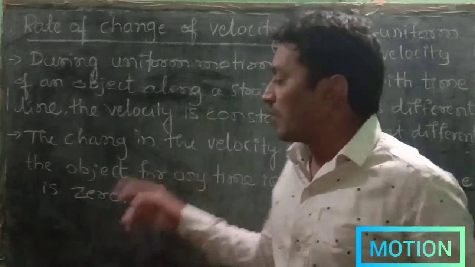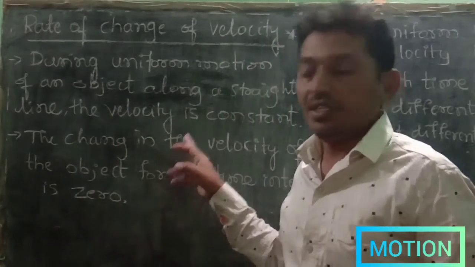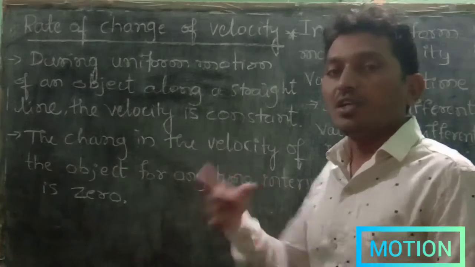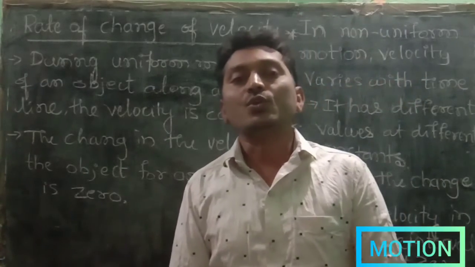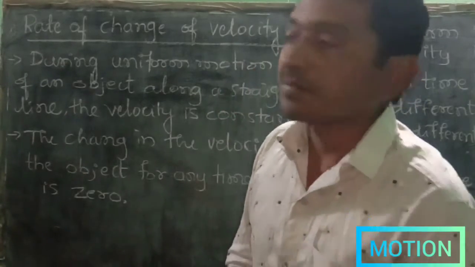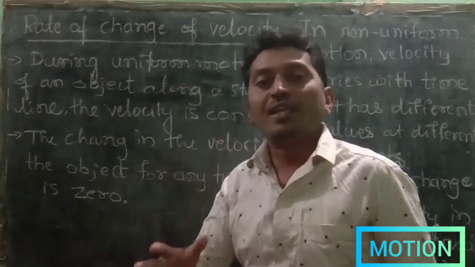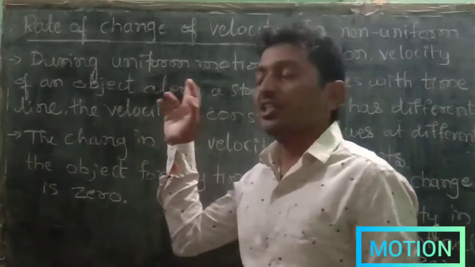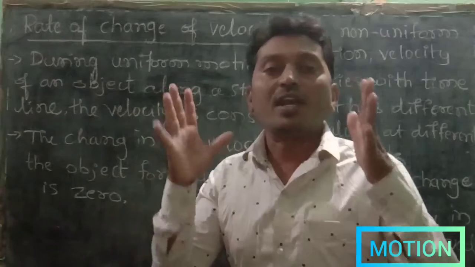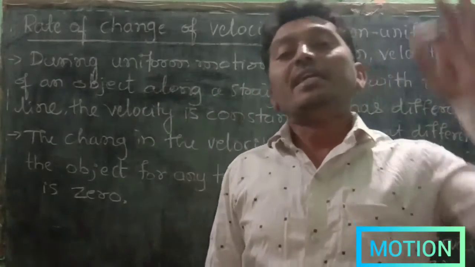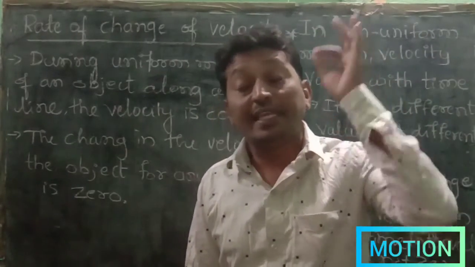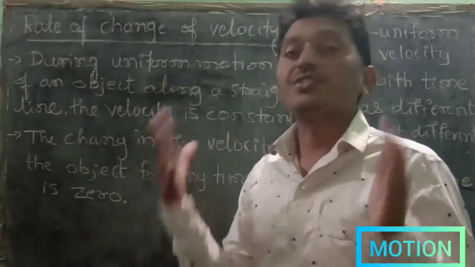The change in velocity in any time interval should be 0. Let me repeat, my dear students: when an object moves along a straight line with uniform motion, the velocity remains constant, and the change in velocity in any time interval is 0.